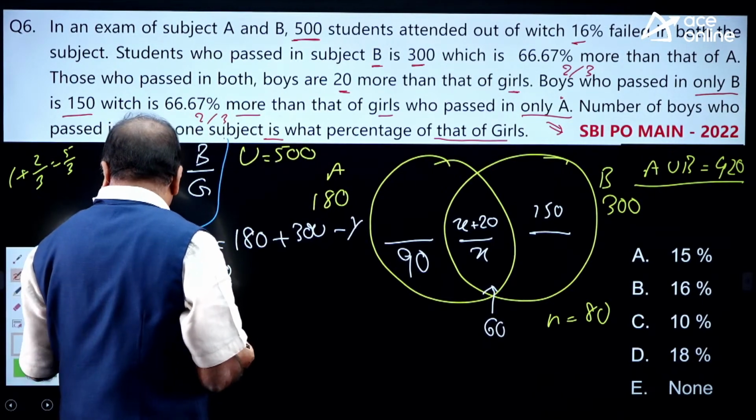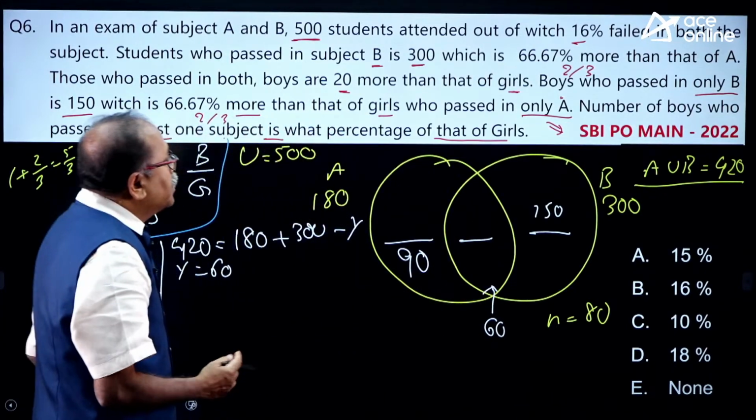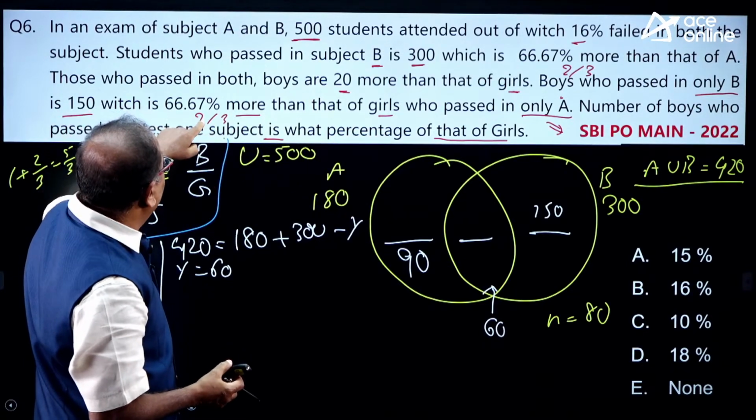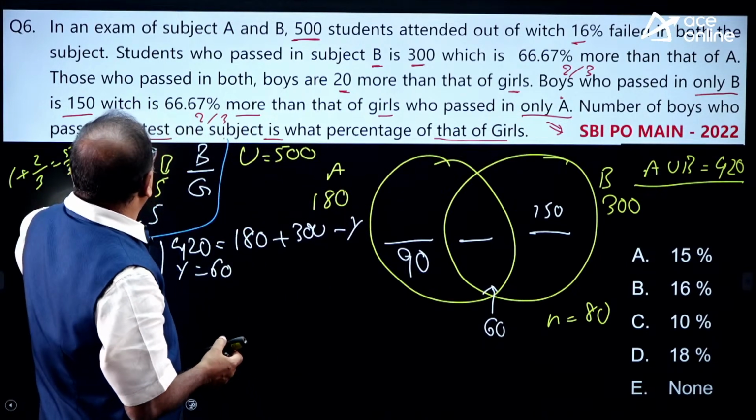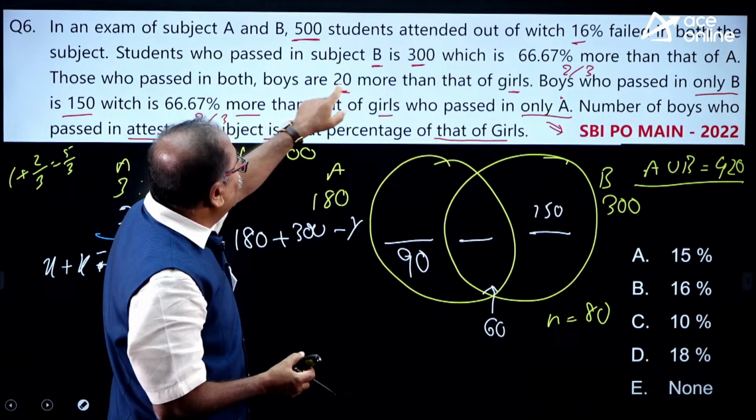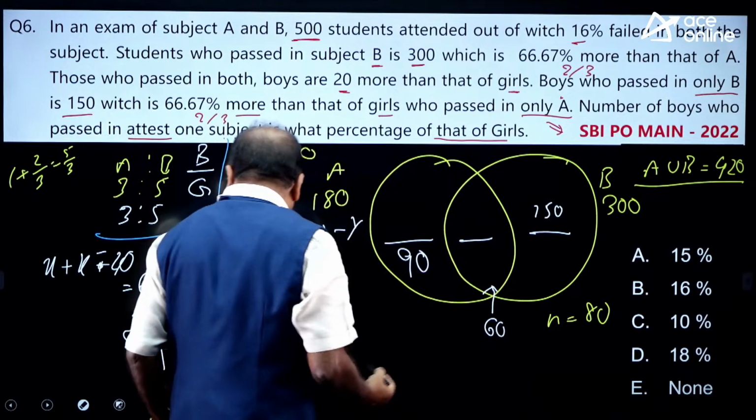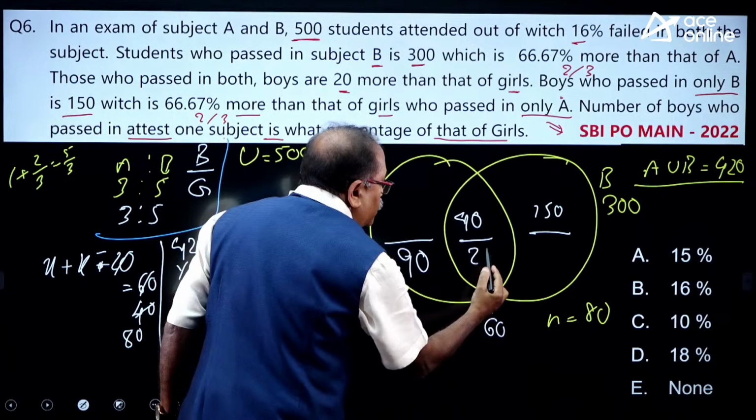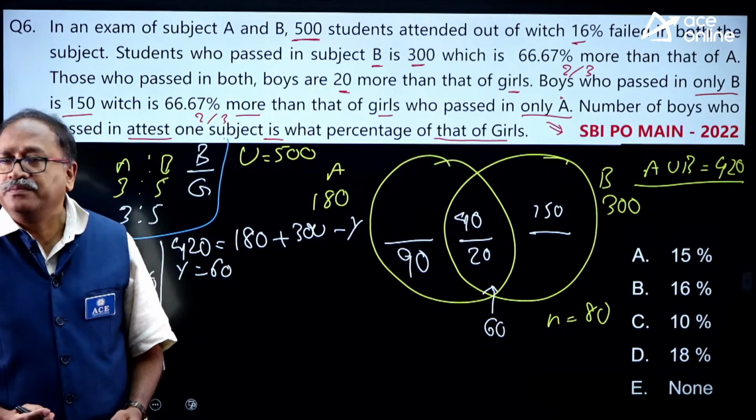So what will be 40 and what will be 20, because the total is 60. It is said the boys are more, and 2/3 who passed in only B. Here, those who passed both, the boys are 20 more than girls. So out of 60, where will 40 go? The 40 will go over here, boys, and the girls is 20. Total is 60. Anyone answer the question?